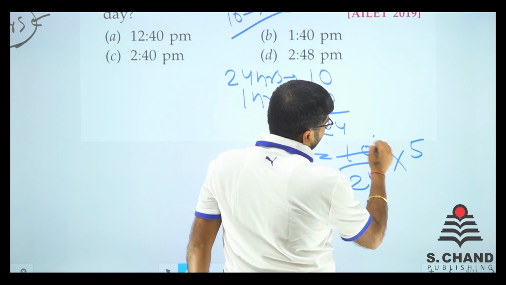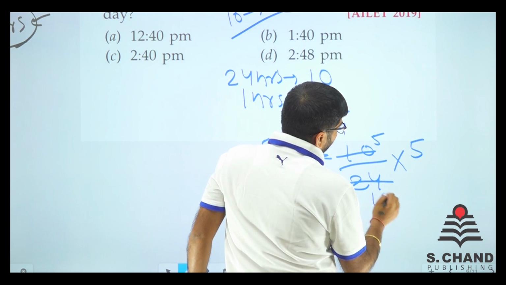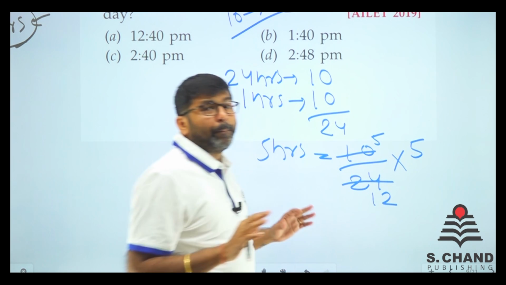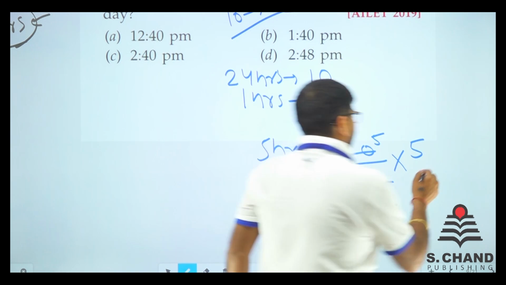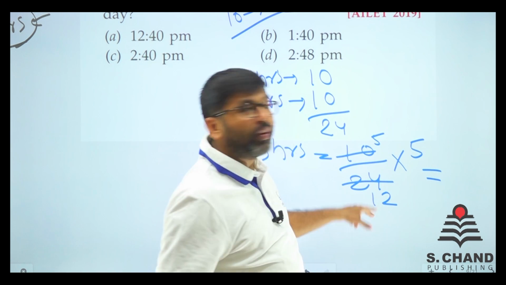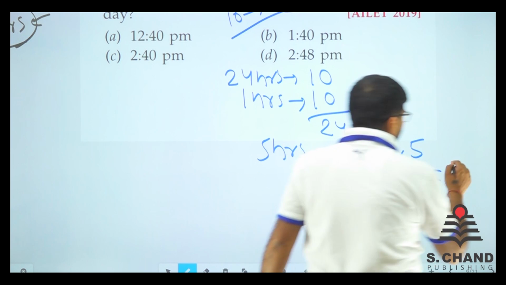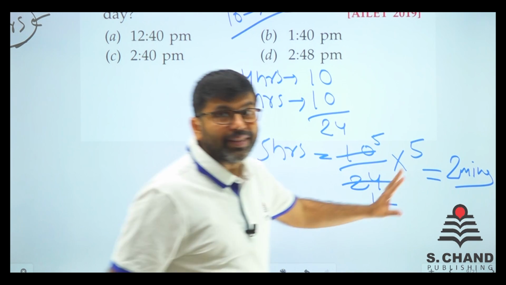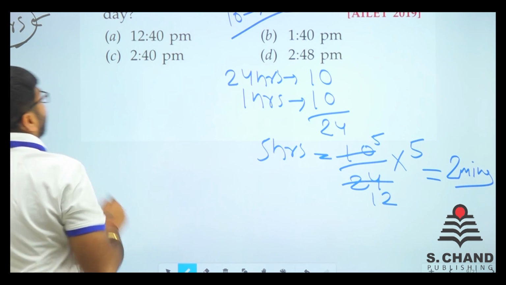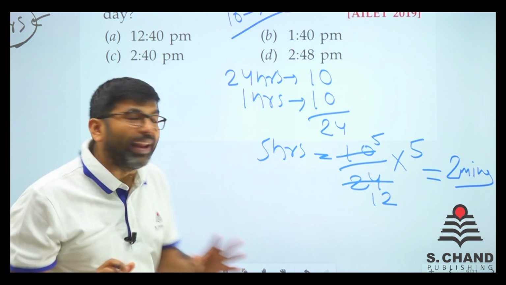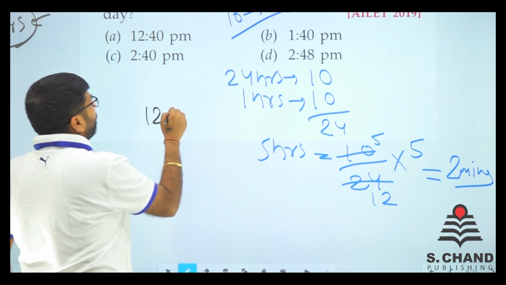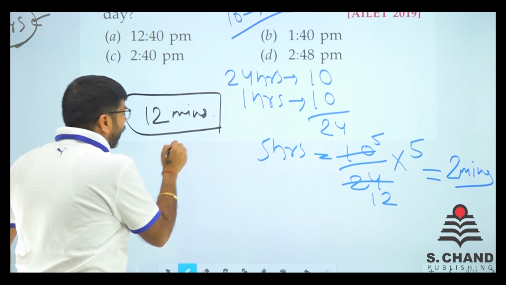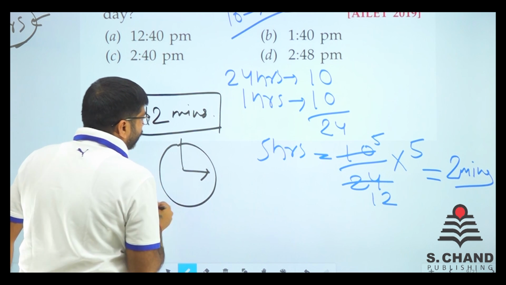So we'll do basic calculation, 5 here, 12 here. So 5 into 5 is 25. It is approximately 2 minutes because 12 here and 25 there. So approximately 2 minutes, right? So we have 2 minutes here. We have 10 minutes there. So it will gain 12 minutes. 12 minutes have been gained. Now, if the clock is showing 3 p.m.